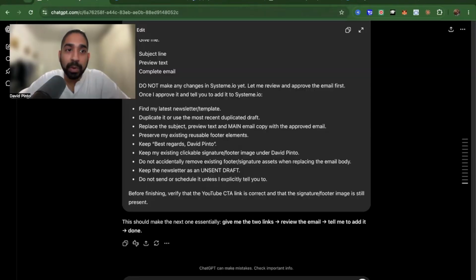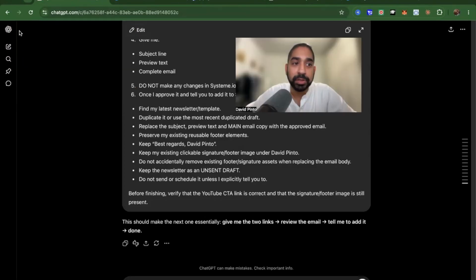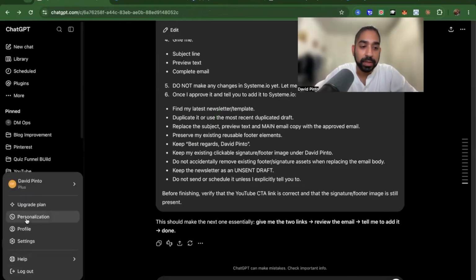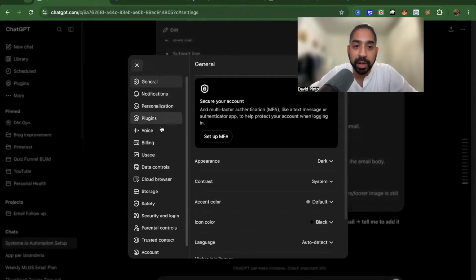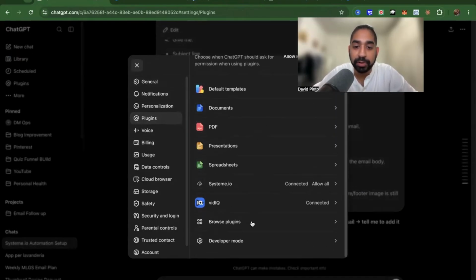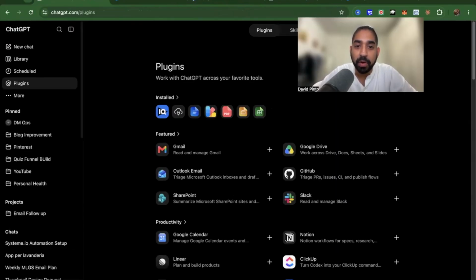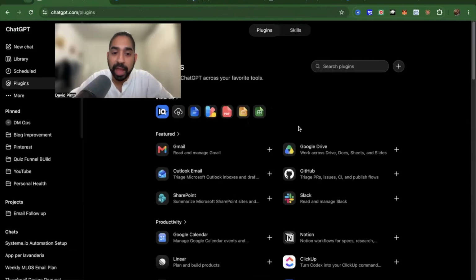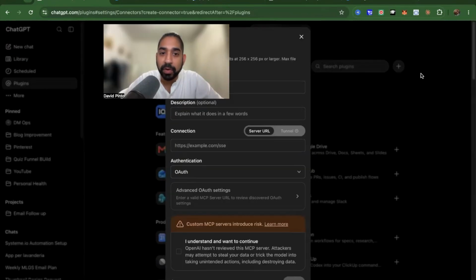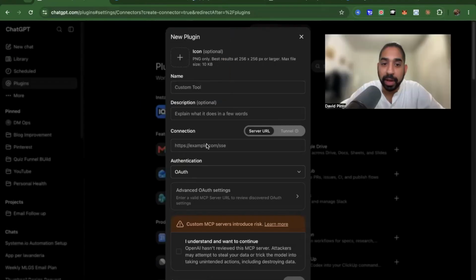But basically, we want to come after that to ChatGPT, for example. So we come here to ChatGPT, we go down here to settings. We need to go to settings right here and we'll need to go to plugins. And then you scroll down, you'll see there is browse plugins or developer mode. We want to go to browse plugins. You'll get to see all the ones that are actually there, which you can connect with, the ones that are publicly available, right? And if you want to add, you just click on add right here and it opens up and you can add a new plugin itself.